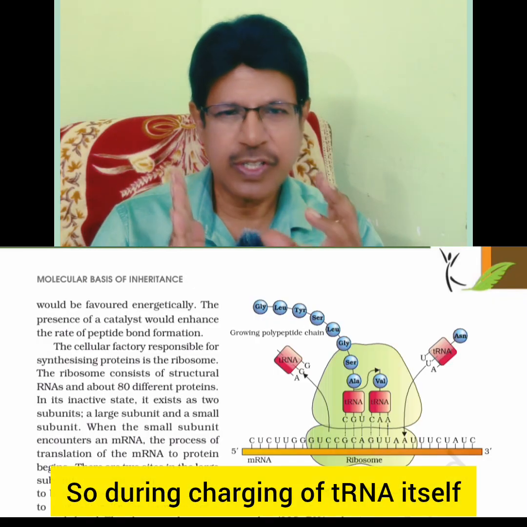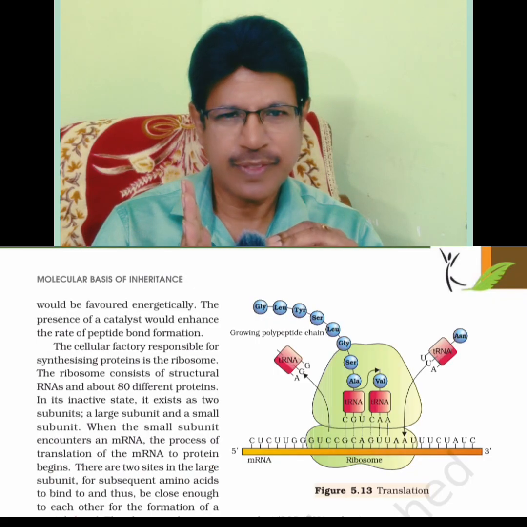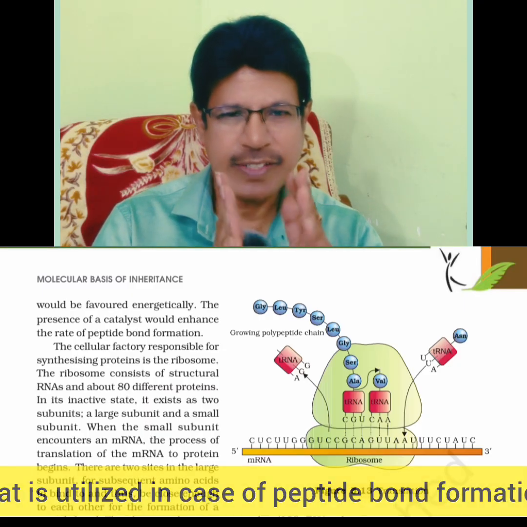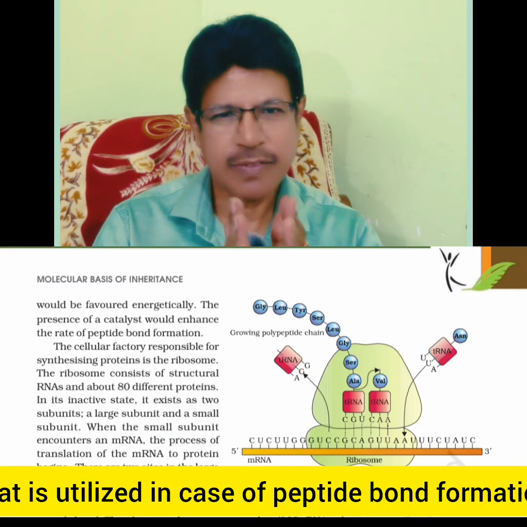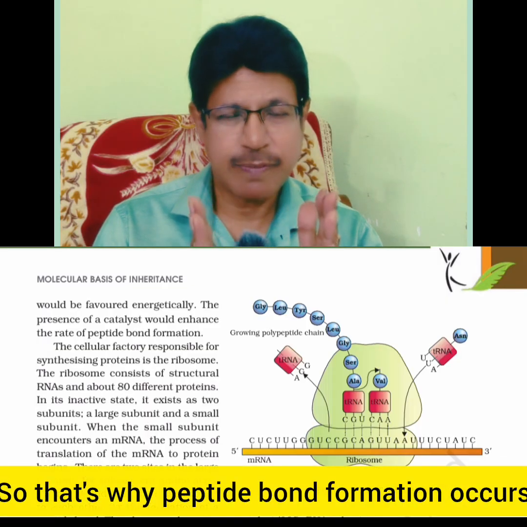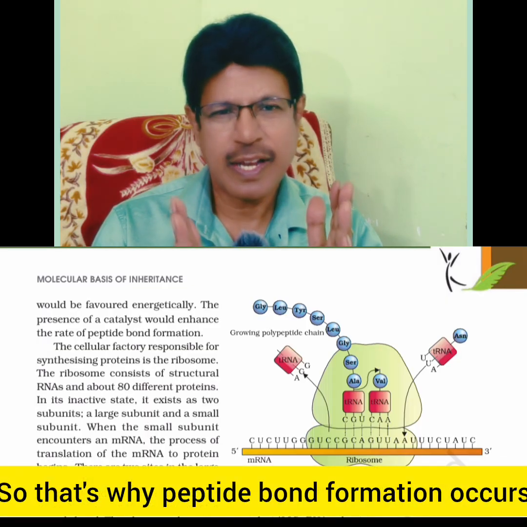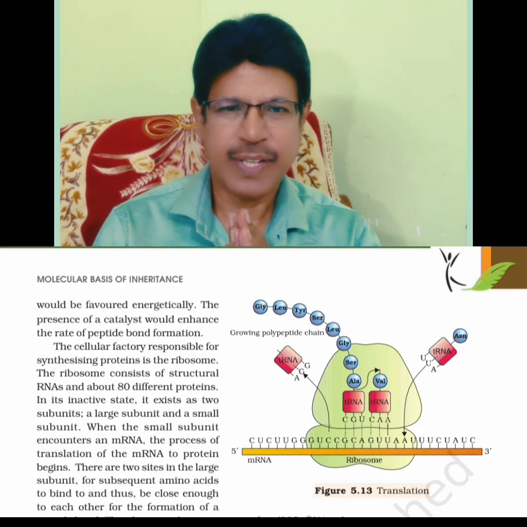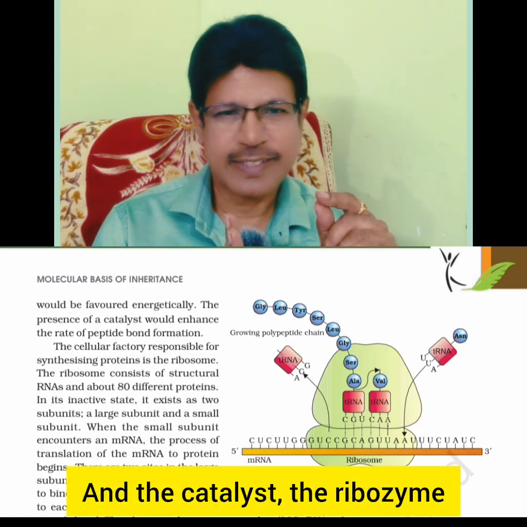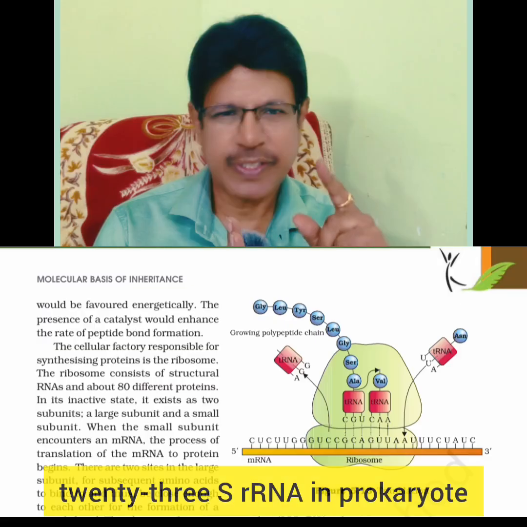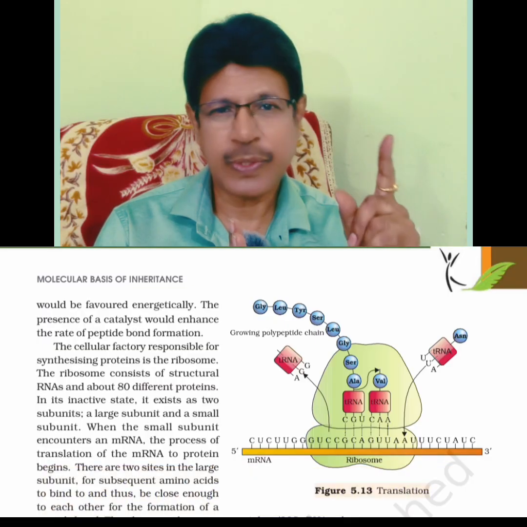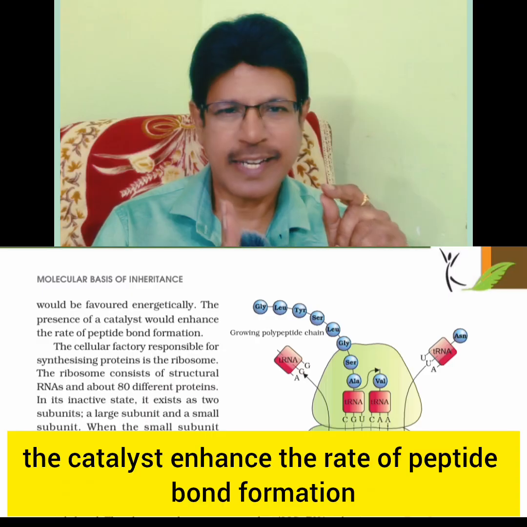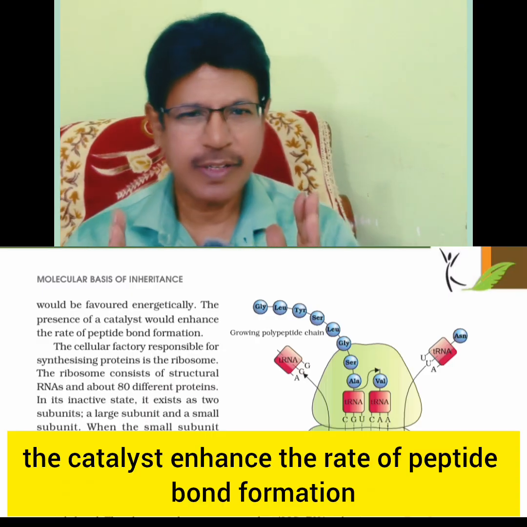So the energy locked in the ester bond during charging of tRNA is utilized in peptide bond formation. That's why peptide bond formation occurs and is favored energetically. And the catalyst, the ribozyme, 23S rRNA in prokaryotes and 28S rRNA in eukaryotes, enhances the rate of peptide bond formation.